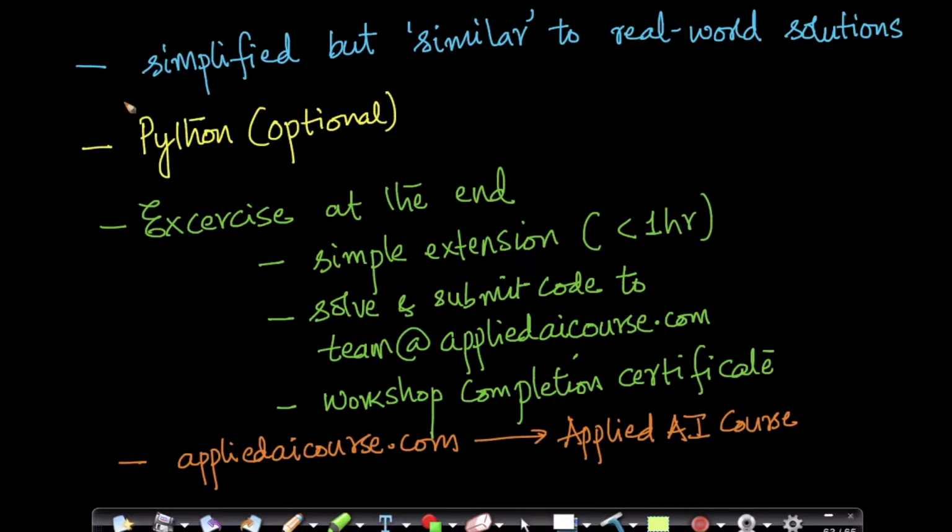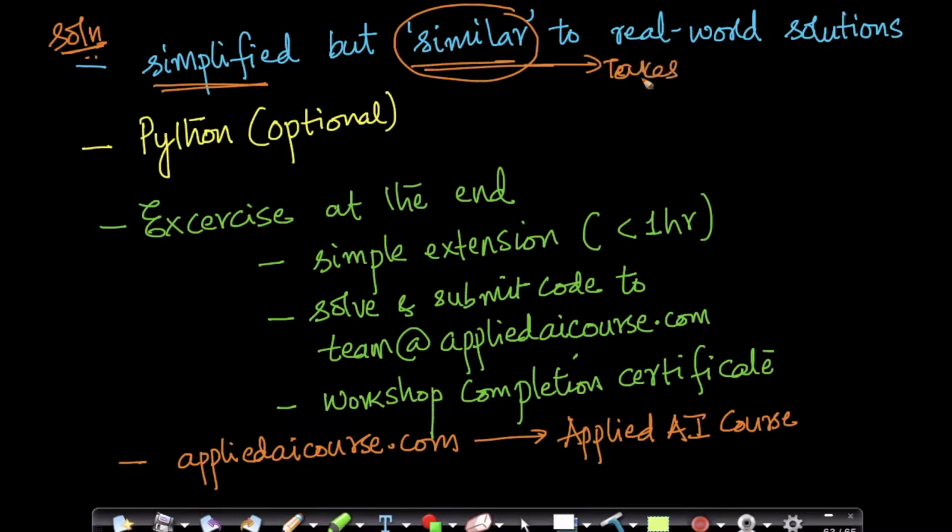Now, some of the solutions that we build. Some of the algorithms that we will use in this workshop are simplified but similar to real world solutions. They're not exactly the same as real world solutions, because building a real world solution takes months of effort of teams of 5 to 10 scientists and engineers. What we learn in this workshop is a simplified version, but it's very, very similar to the real world solutions. We'll even explain how some of the solutions that we build can be combined together to build a real world solution. And all of this course is done in Python.